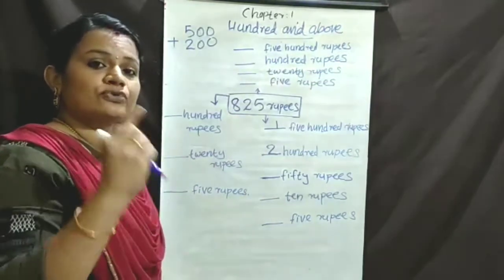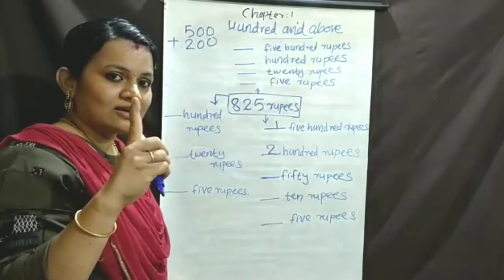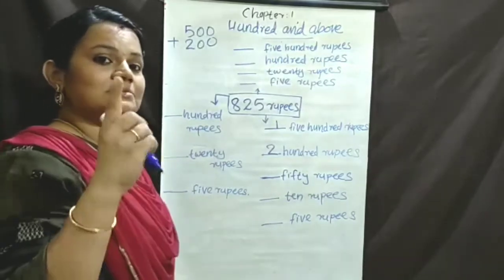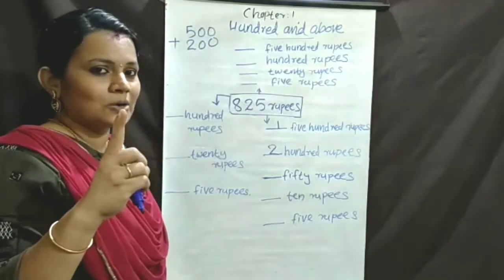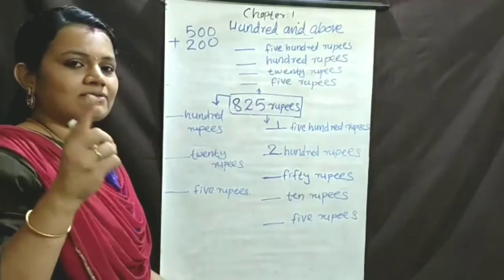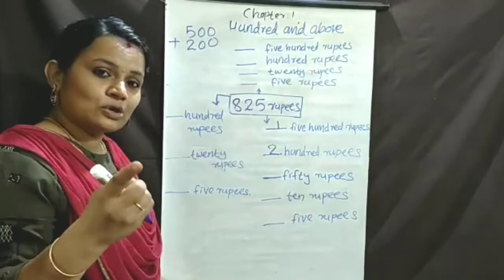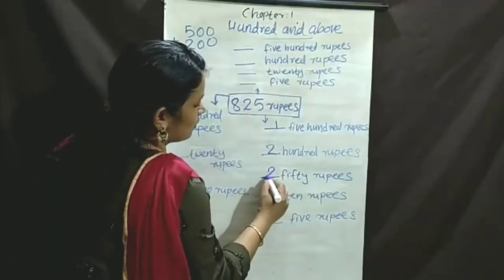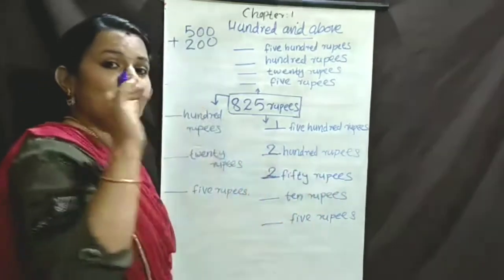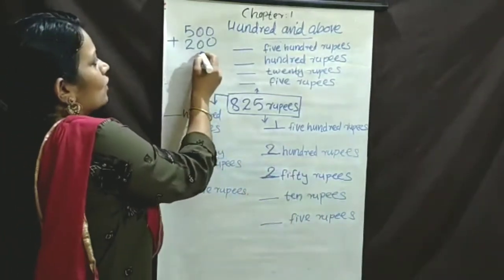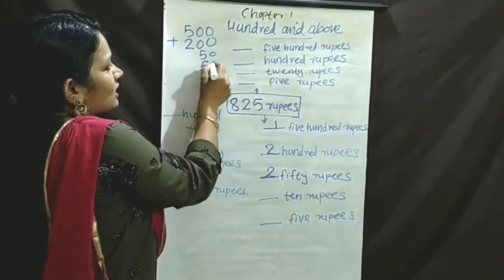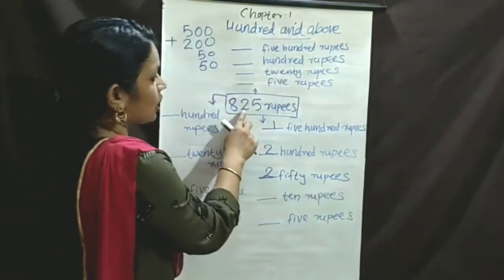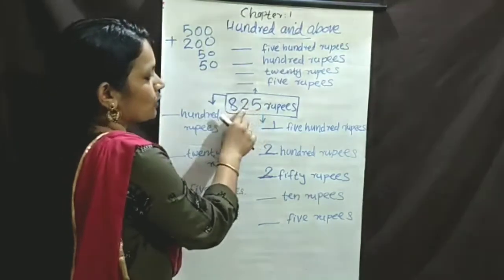Then how many 50 rupees make 100? We already learned that. How many 50 rupees make 100? Do you remember that? Last Google Meet time we learned that. How many 50 rupees make 100? Two 50 rupees. So two 50 rupees means 100. So 50 rupees, 50 rupees. Okay. Then how many 10 rupees? This is what? 25.